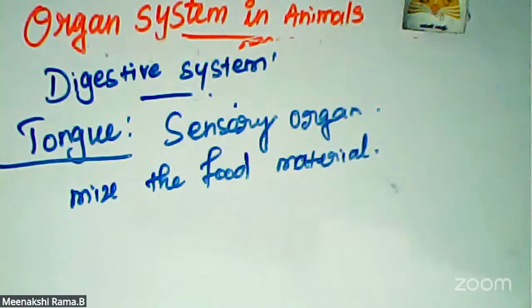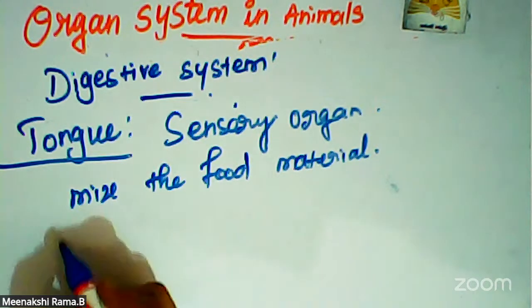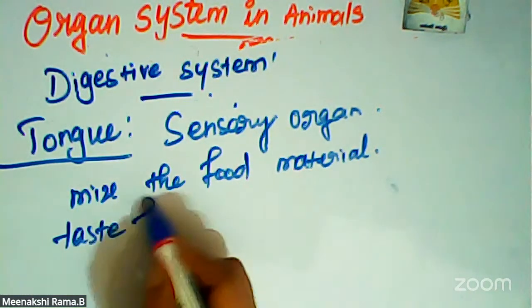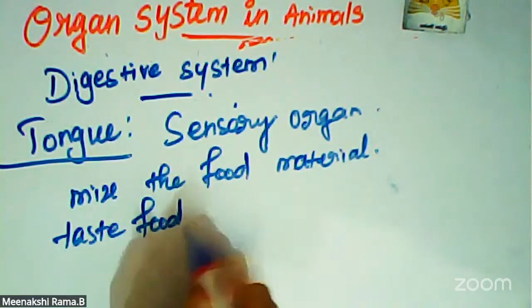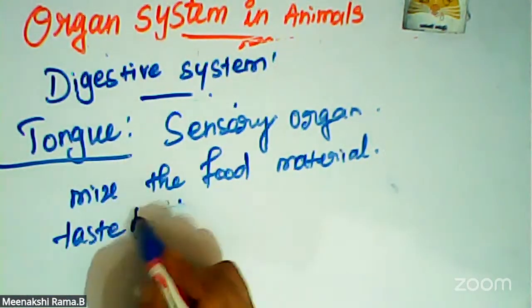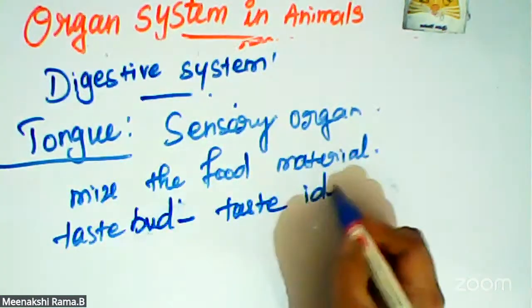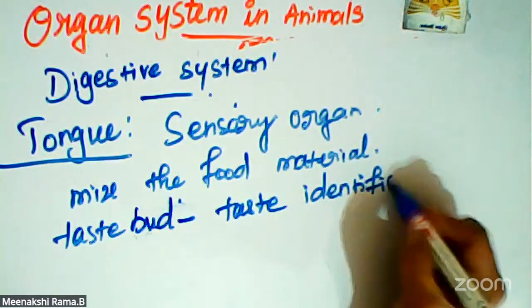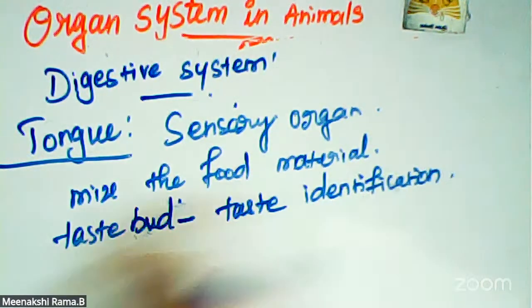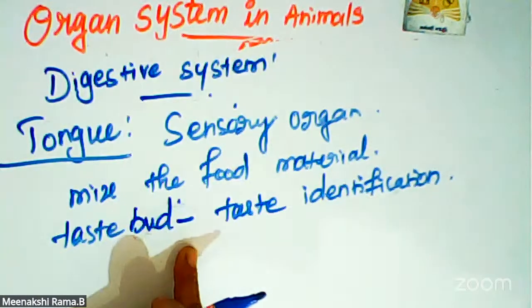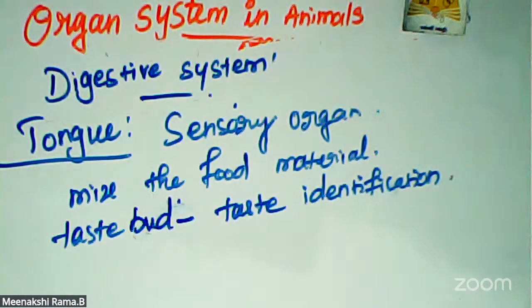The taste buds on the tongue help to recognize the taste of food. What is the function of taste buds? Taste identification is done with the help of taste buds, which help to recognize what taste of food we are taking.